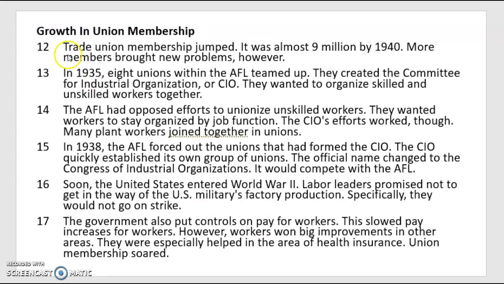Okay, moving forward. Growth in union membership. Trade union membership jumped. It was almost 9 million by 1940. More members brought new problems, however. Okay, I'm going to stop right there. It says trade union membership jumped. Now, if I lived back in this time and I knew that there